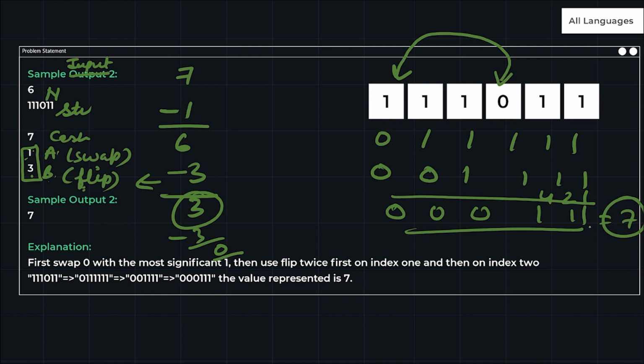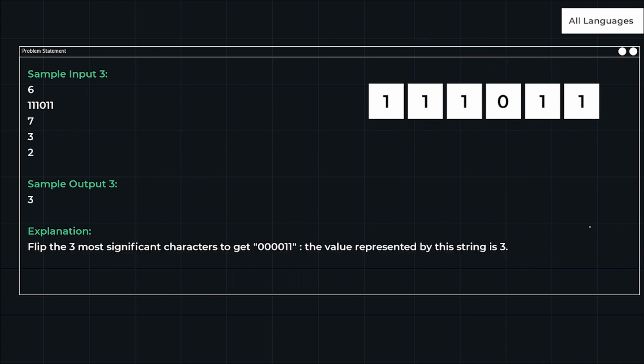Let's see one more sample input. So this is my n, the number of characters. After that we have a string. After that we have cash in my pocket. Then a, which will be needed for swap, and b, the number of coins which will be needed for flip. So this is my string as of now, and my cash is 3. But in this case, now you can see which is cheaper.